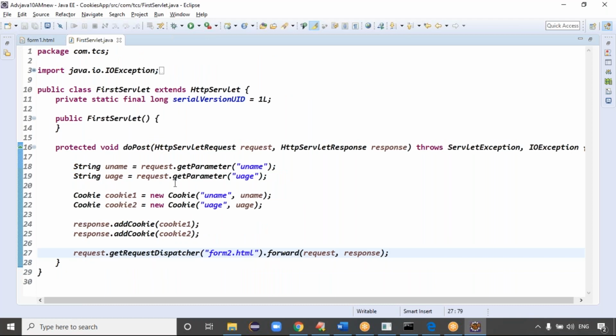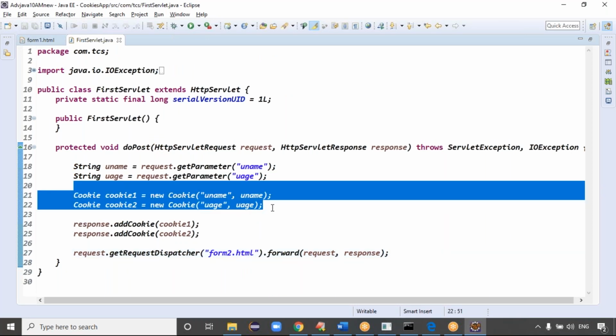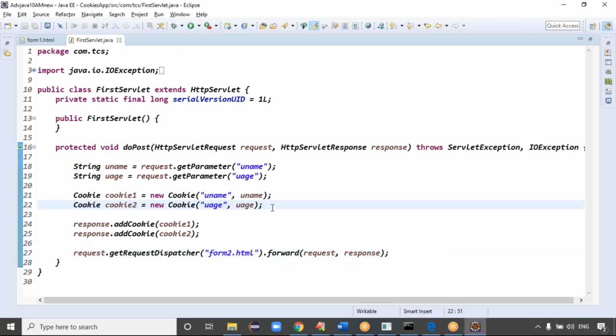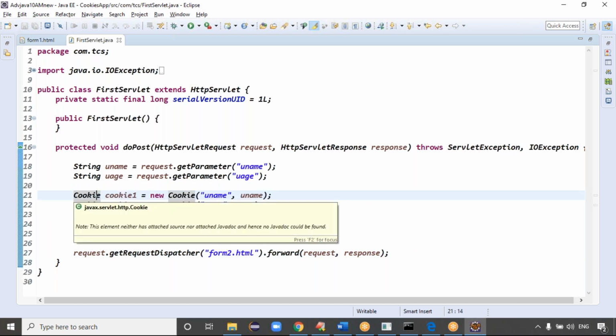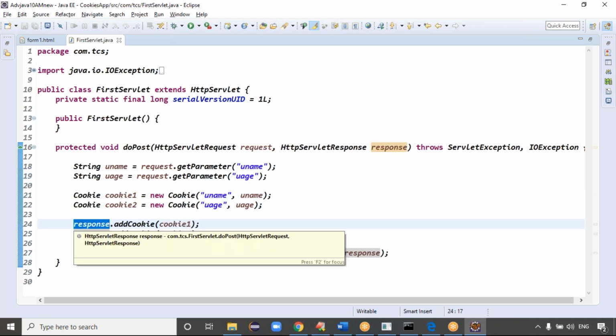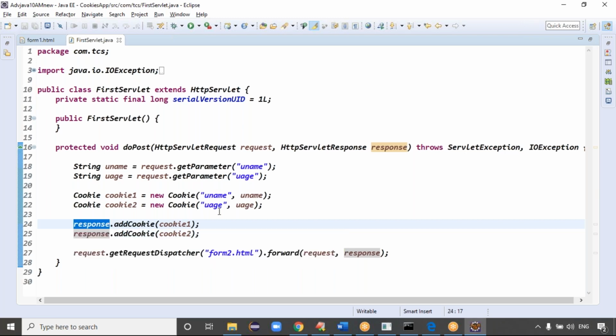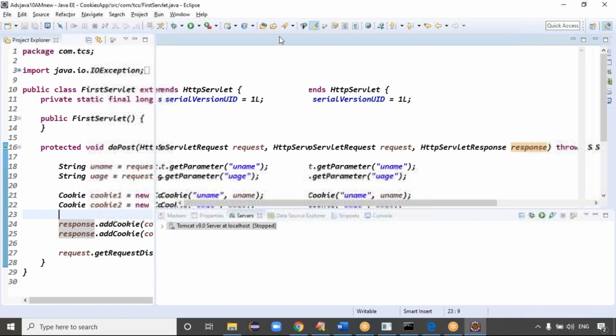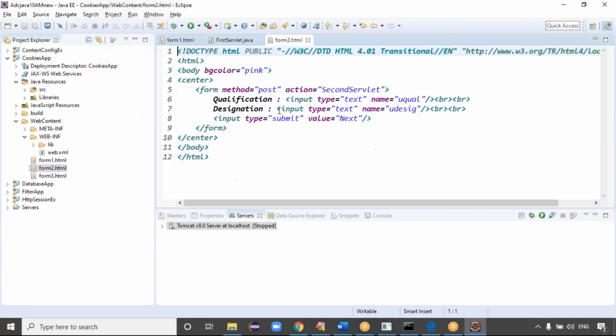That's all, guys. Because yesterday we created the session object, which is maintained server side itself. Today you will create the cookies and we have to send these cookies to your browser. How can I send these cookies to your browser? With the help of the response object. That's why I'm adding these cookies in the response object, and that response object comes to your browser. Then these cookies will be stored in the browser. That is the process. That is how we handle the first form data. Then go to second form data.